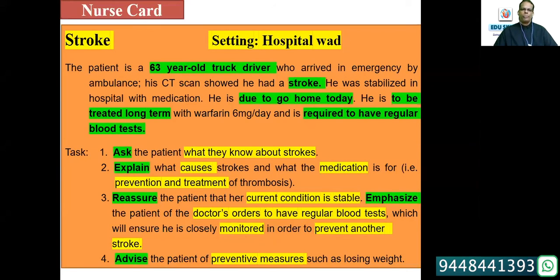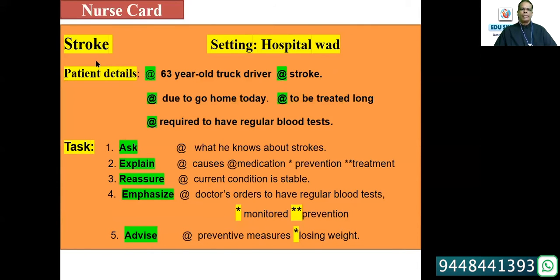your role play card. And coming to the nurse card, see, I have scanned it, put it in short. Patient details. The nurse card, your role play card, will give you the patient details. As I told you, 63-year-old truck driver. That's important. And the medical condition: stroke, due to go home today, getting discharged, to be treated long term, required to have regular blood tests, monitoring part. If you see, from the very beginning, I'm telling you from the first session about reading part A, where you have to first know the sequence or the structure of any subtest that you have.